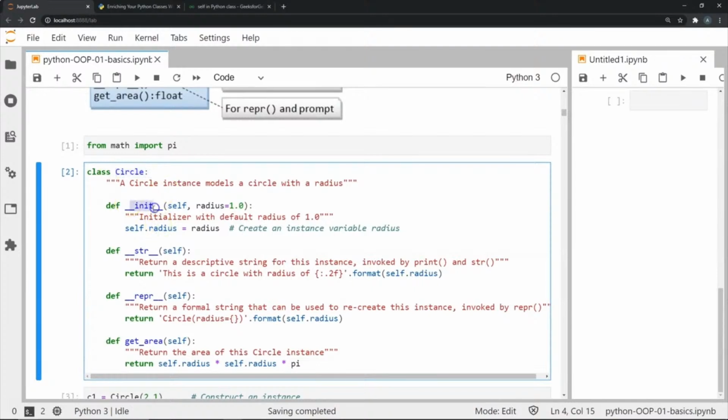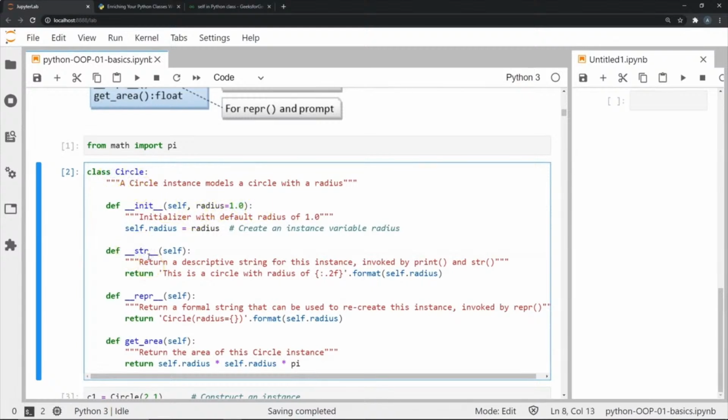When we create this instance, we get an option to pass a value for the variable radius. You will see me later creating an instance where I pass a value, and that value is stored as the radius. By default, the radius passed whenever we create an instance of this class is 1.